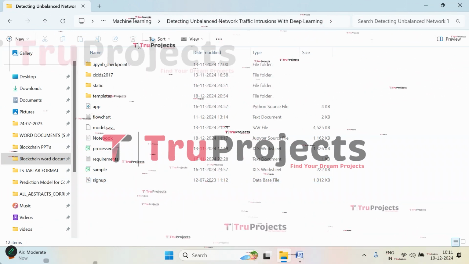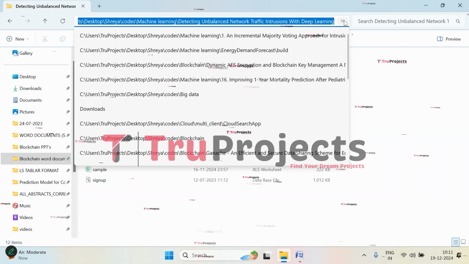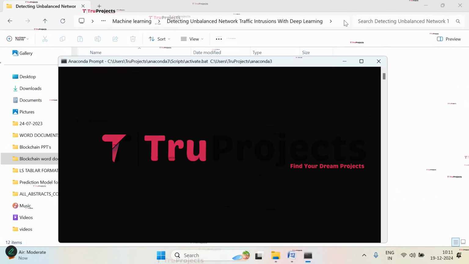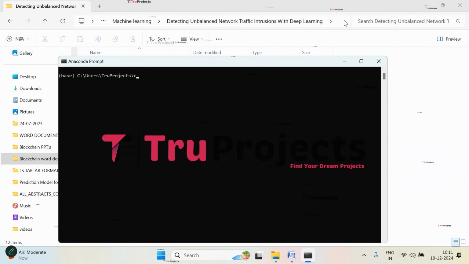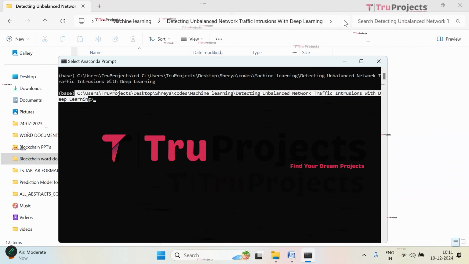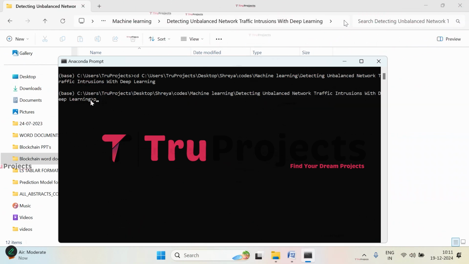Now we have to copy the path of the code folder from the address bar of the file explorer. Copy it. Now open the Anaconda prompt. Give the command cd, give a space and paste the copied path. And now click on enter. Here if you observe, the current directory is changed to the code folder's path. Now it's time for compiling the app.py file. So give the command python space app.py. Now click on enter.